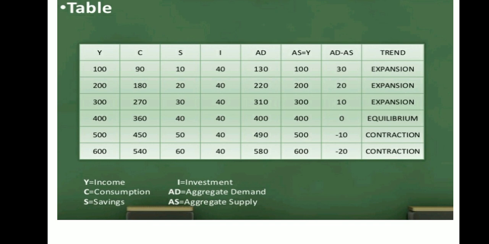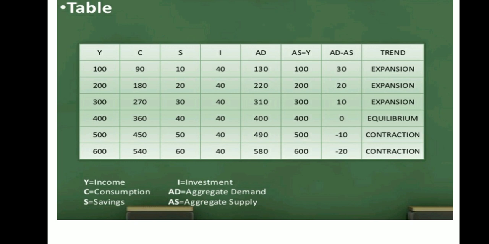Now please understand where the equilibrium occurs. Equilibrium occurs when the income is 400. At that point you can see aggregate demand equals aggregate supply. Aggregate demand is 400 and aggregate supply is also 400.